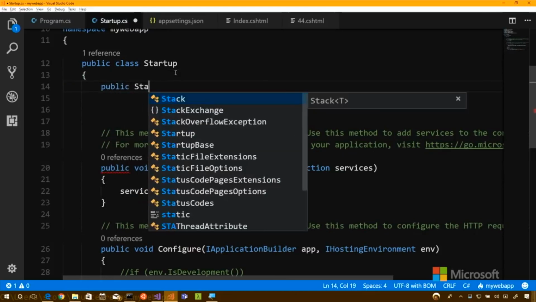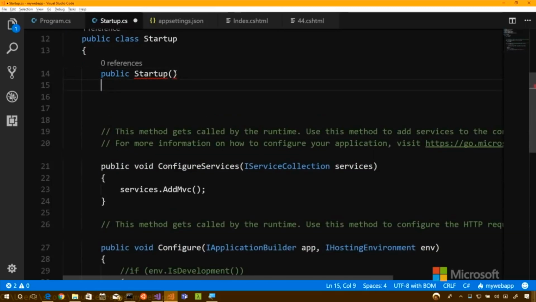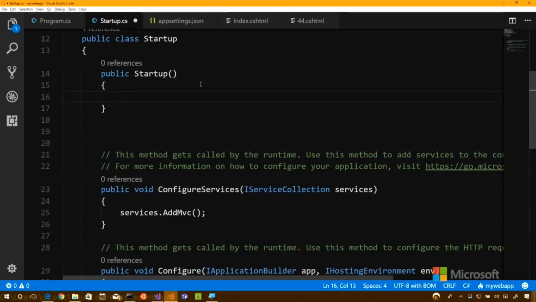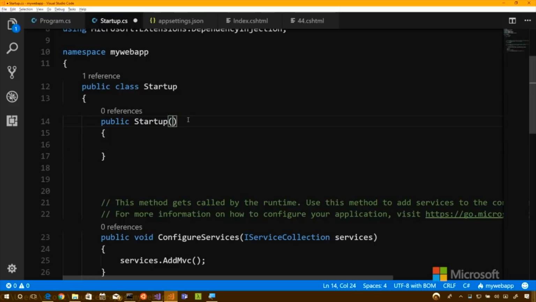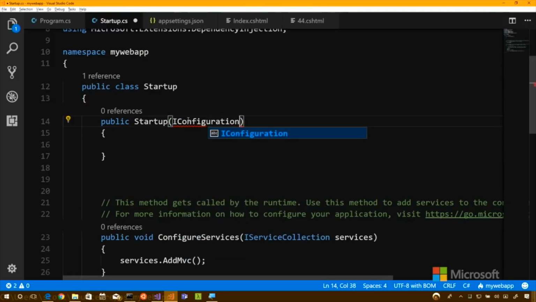So I'm going to just make a constructor, my startup constructor here. And whatever parameters the startup constructor has will be given to me automatically by the system. They'll be injected directly into the system. So I need the ability to have an IConfiguration.